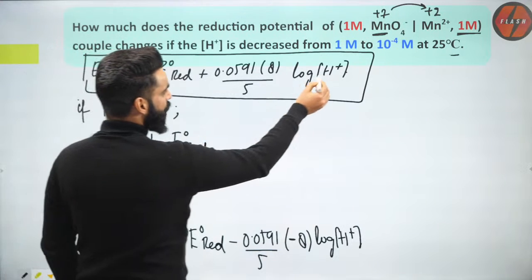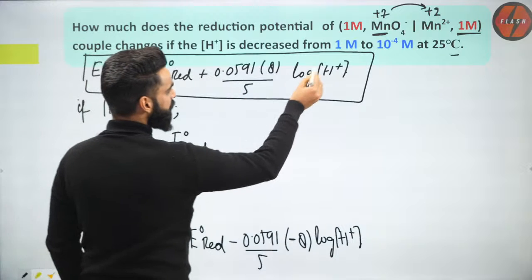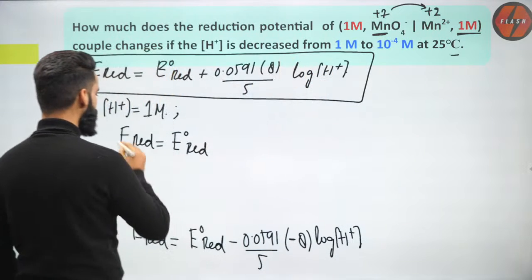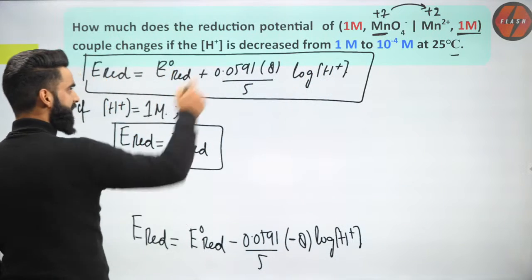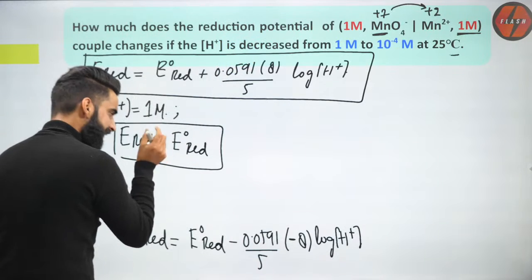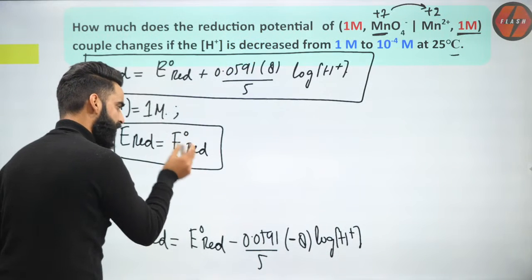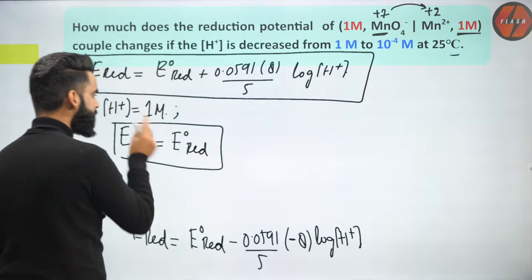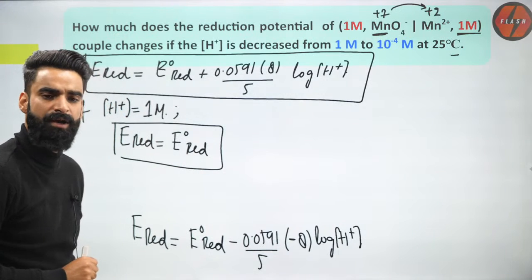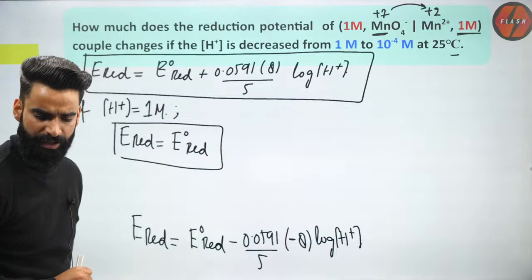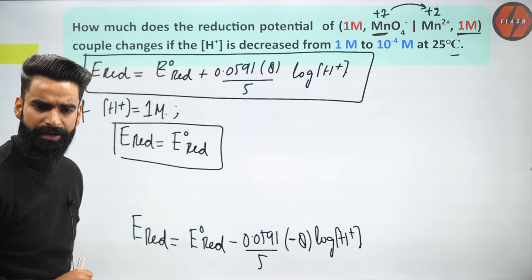Why? Because concentration of H positive I'm keeping as 1, log of 1 is 0, this whole term will become 0. So reduction potential of the electrode is equal to standard reduction potential when the concentration of H positive is kept as 1 molar, correct?